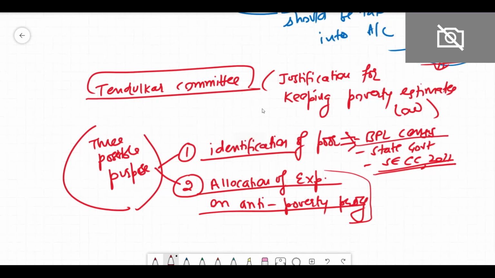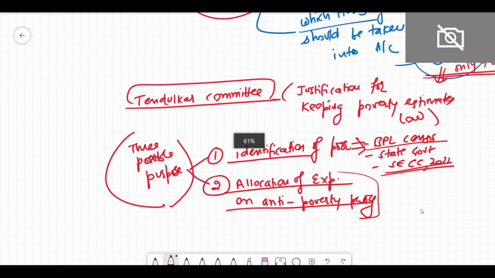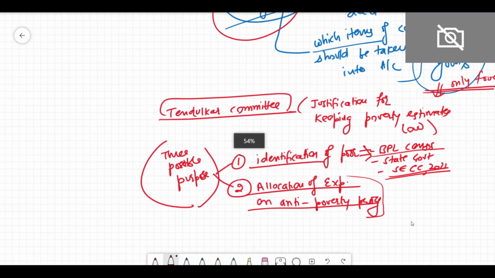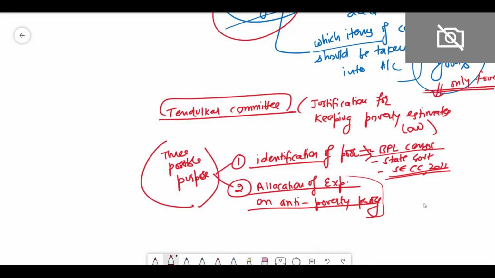Then you might ask, sir, if poverty line is not used for identifying how the expenditure should be allocated on the anti-poverty program, then what is the basis? So there are multiple bases depending upon the government scheme.